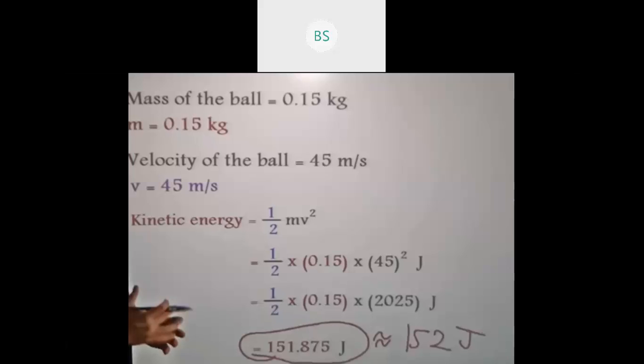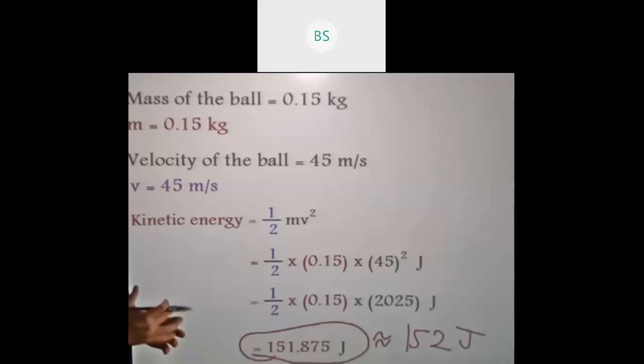And kinetic energy is equal to the work that a moving body can do before coming to rest. This is one more difference which is given in your textbook. The third one is that potential energy can change only into the form of kinetic energy.